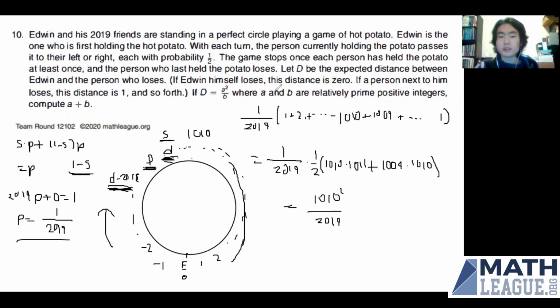And now since we note that this already fits the form given, we have A equals 1010 and B equals 2019. And so now we get A plus B equals 3029. And that's the correct answer.